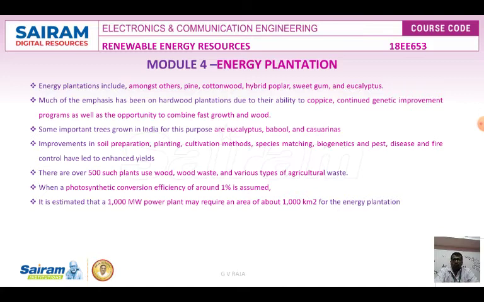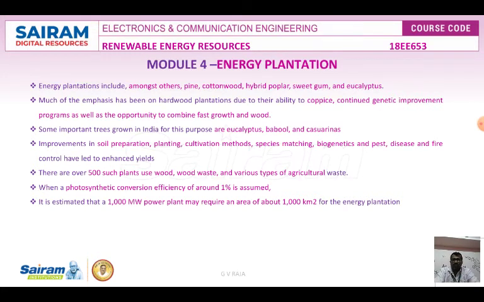The wood is grown in this manner as a fuel for the boiler of a conventional power plant. The technology of biomass based electrical power is established in the USA and Europe. Nearly 500 plants use wood, wood waste and various types of agricultural waste for the production of electricity.